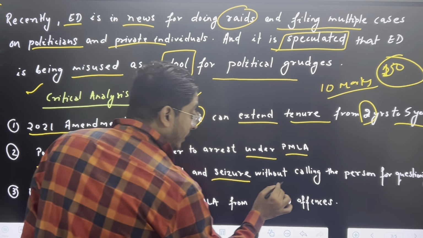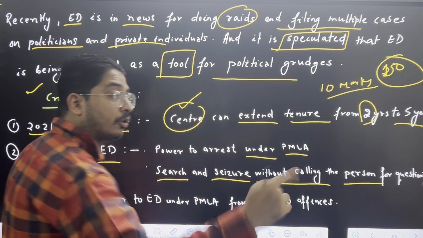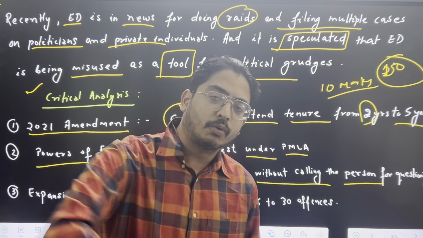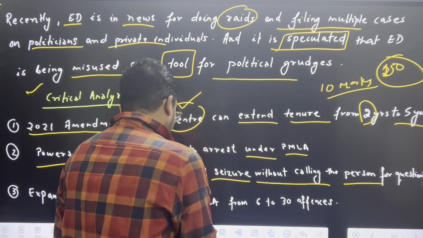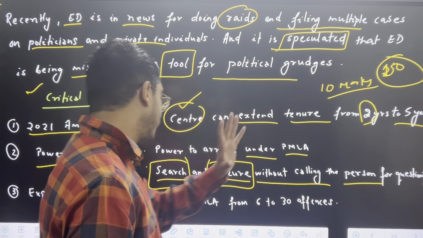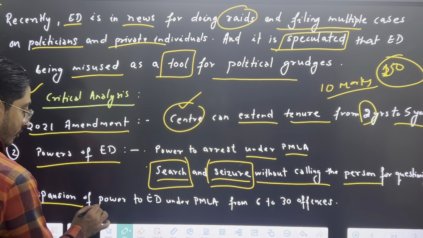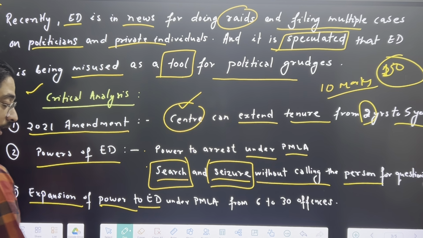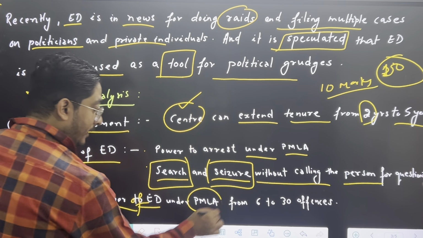Search and seizure without calling the person for questioning. Without calling the person for questioning, the ED has the power to search and seize also. Again, prone to misuse. Expansion of power to ED under PMLA.